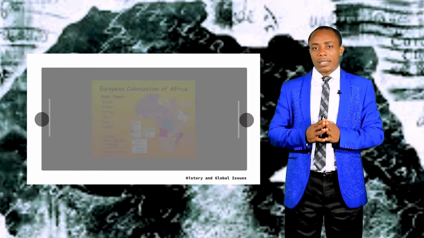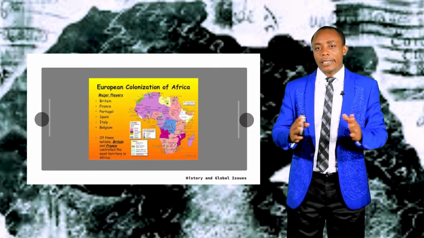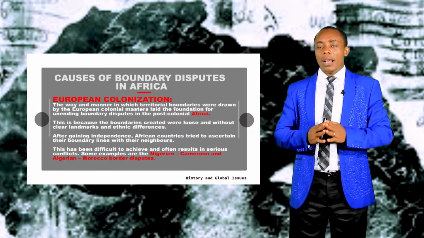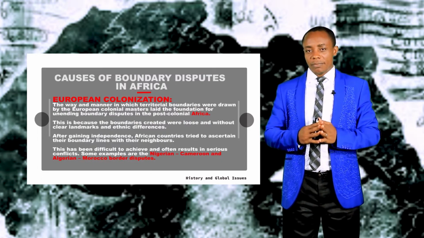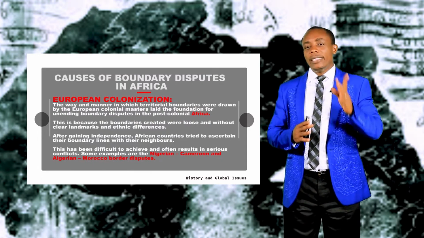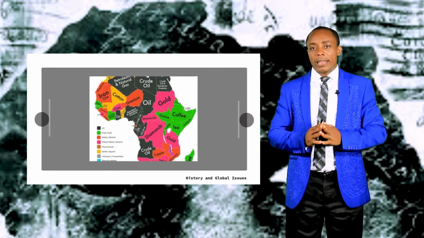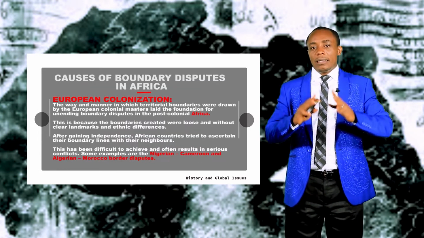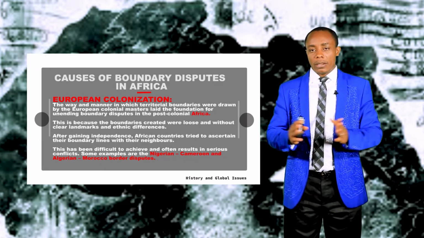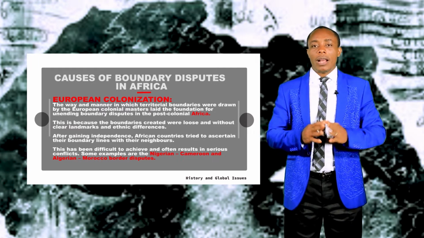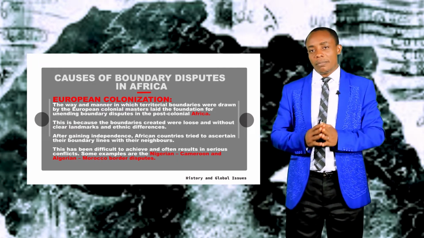During this process, they carved out different territories or colonies for themselves without consulting the people, but according to their own wishes and interests. Their interest was simply to acquire raw materials. So in whichever area they were able to control, that area was made into a territory, irrespective of the tribe, the culture of the people, and their socio-economic systems.